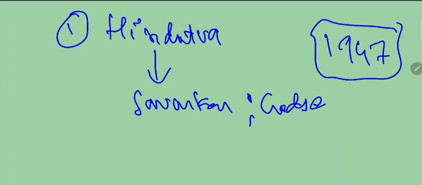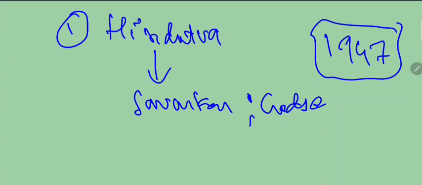With the partition of the country, the Muslim side communal people went to Pakistan, so they left India basically. Now those who remained in India, there was no such segregation for Hindus. So India had both types of Hindus, secular Hindus and communal Hindus. On the other hand, the communal Muslims went to Pakistan. So there was a filtration of Muslims, but there was no filtration within Hindus. So there were both types of Hindus, secular as well as communal, living in India.